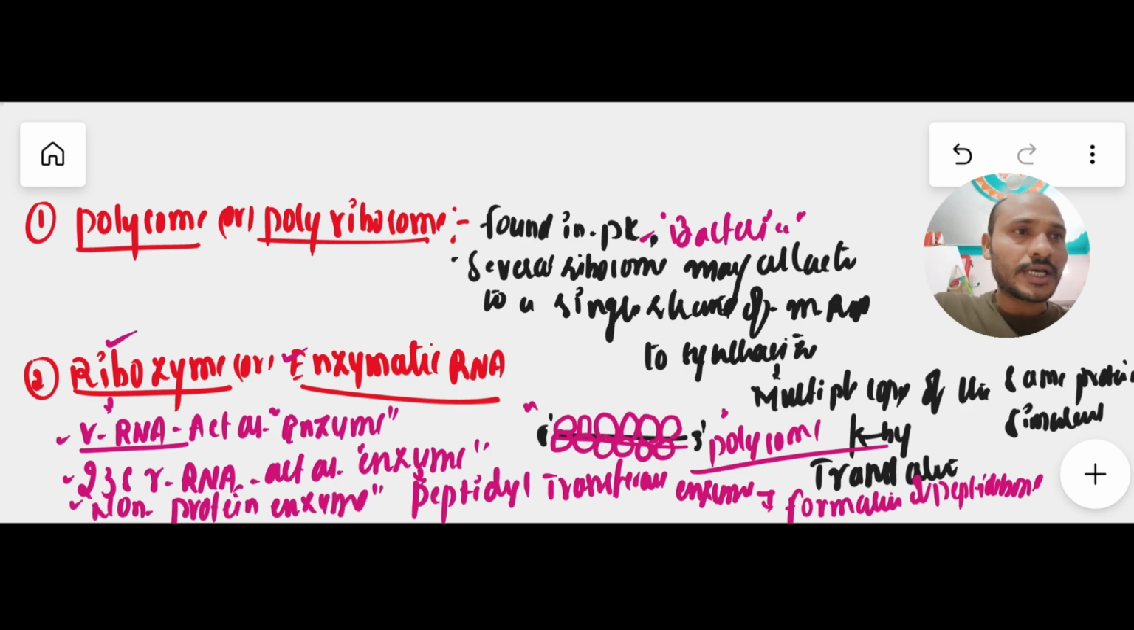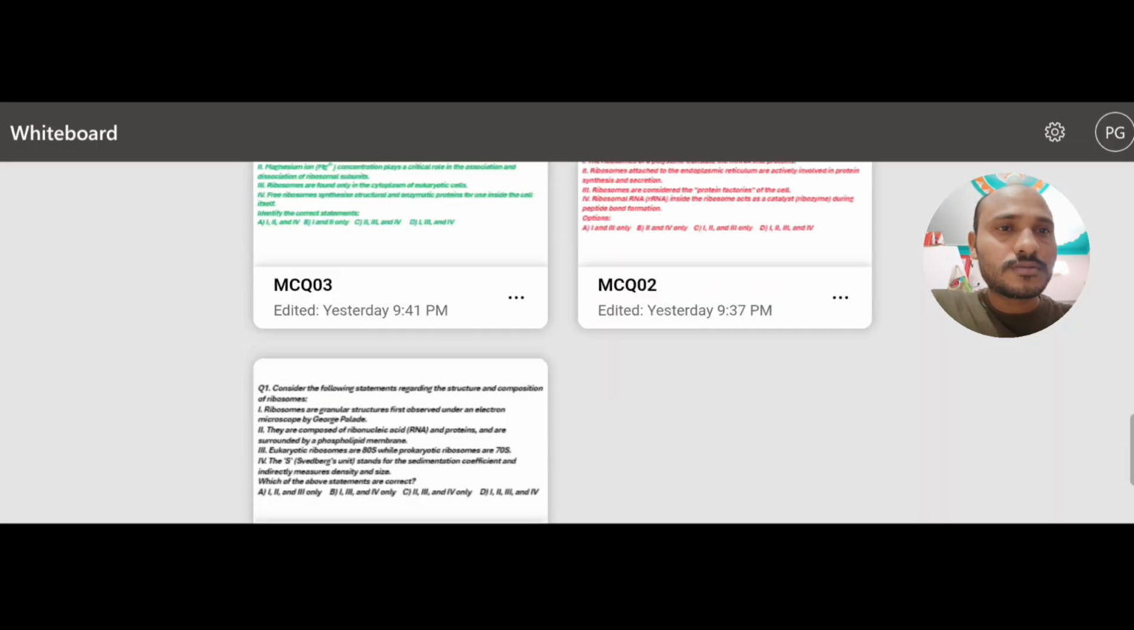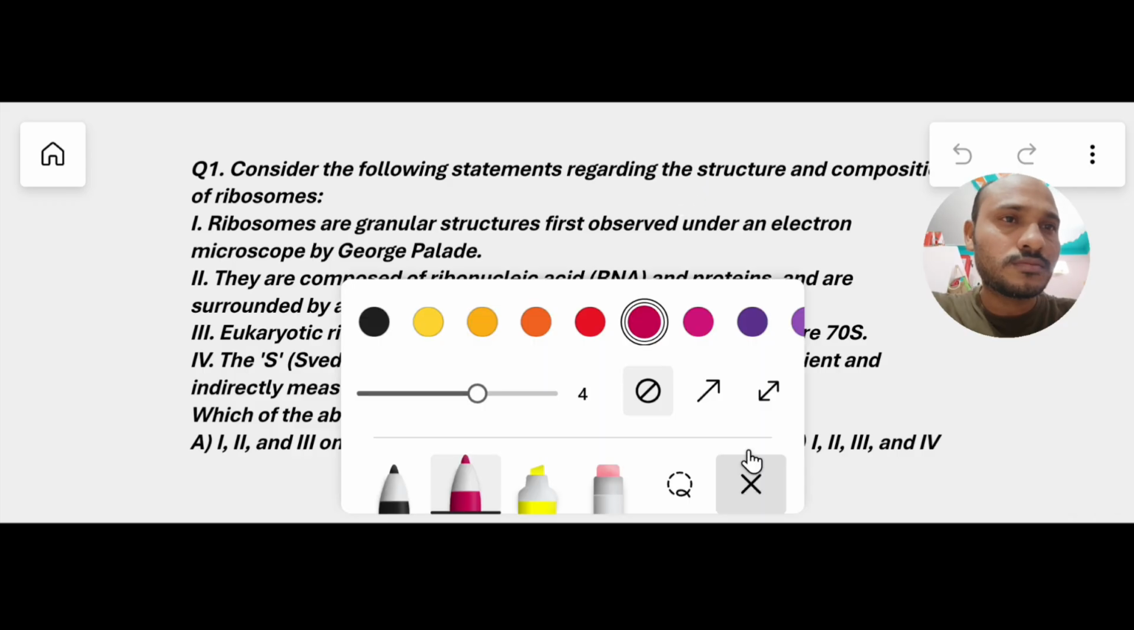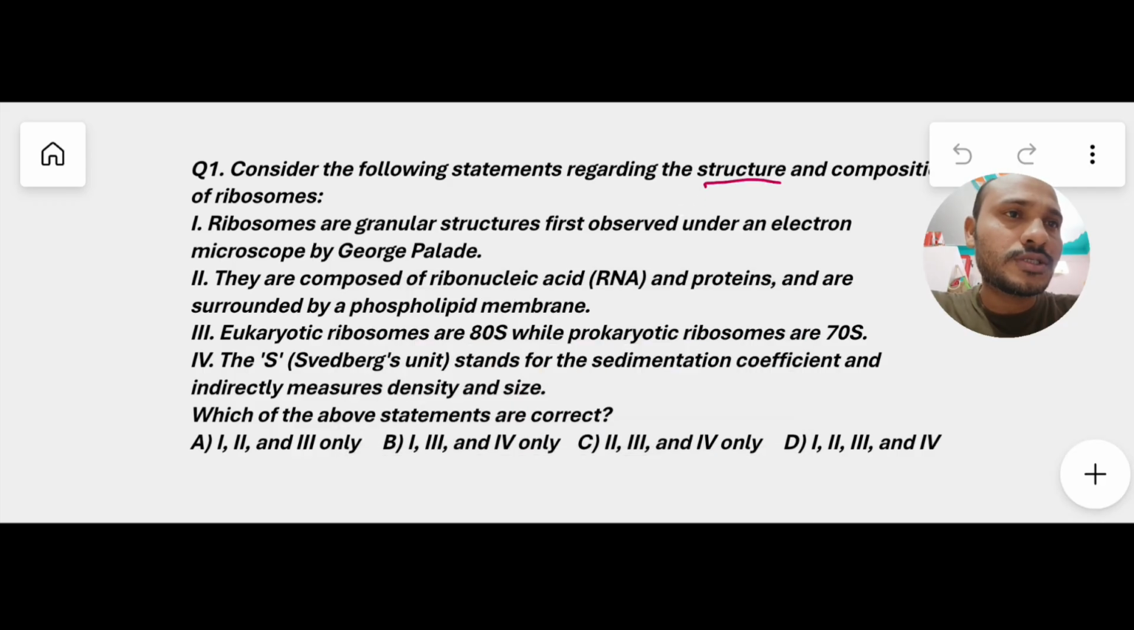Here I have provided 3 MCQs from this topic. The first MCQ: consider the following statements regarding the structure and composition of ribosome. Read these 4 statements, 1, 2, 3, 4, and identify the correct statement.